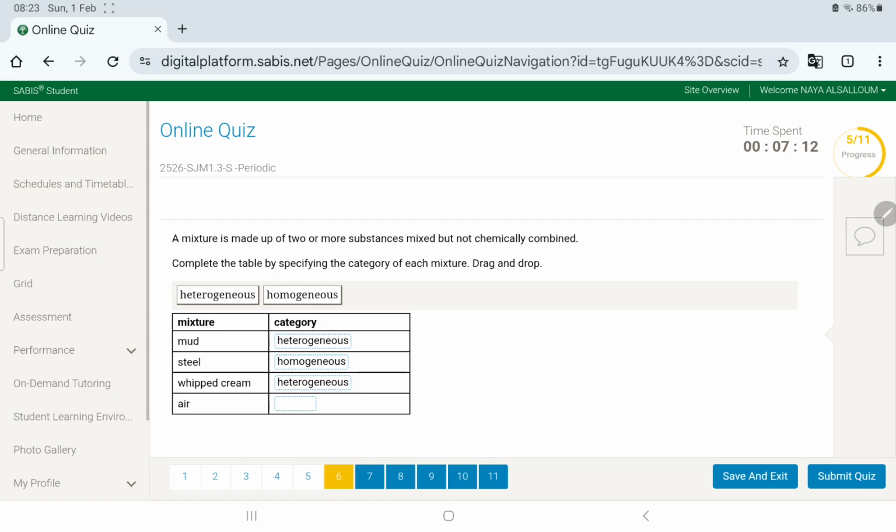Because for example when you place whipped cream in water or any type of solvent, it won't dissolve, right? You'll still see it very clearly, so it's heterogeneous. Air, do you see nitrogen, oxygen, carbon, and other substances in the air? No, so air is homogeneous.